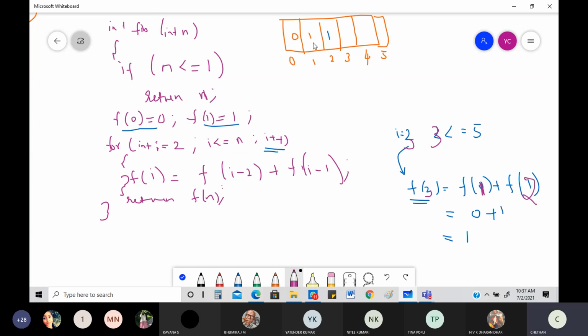f of 1, what is the value of f of 1? 1. Okay, this is 1. f of 2, check the value of f of 2. It is now again 1. So this value will be equal to 2. Can I go and write it? Yes.